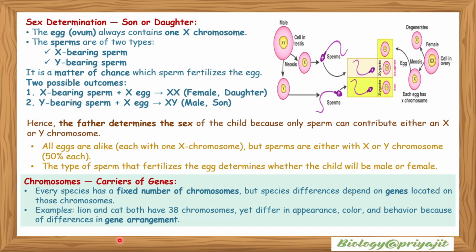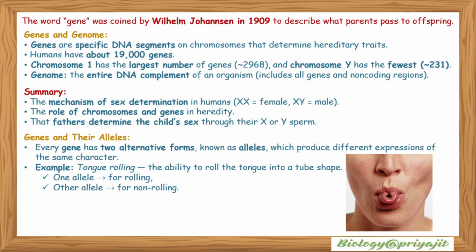The chromosomes are basically the carriers of genes. Every species has a fixed number of chromosomes, but species differences depend on the genes located on these chromosomes. Examples include lion and cat: both have 38 chromosomes, yet differ in appearance, color and behavior because of differences in gene arrangement. The word gene was coined by Wilhelm Johannsen in 1909 to describe what parents pass to offspring.